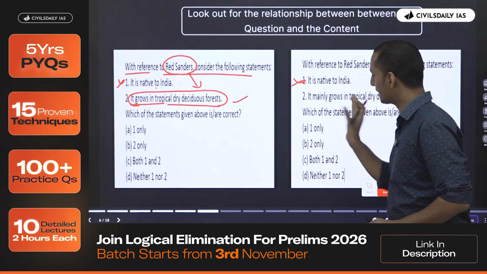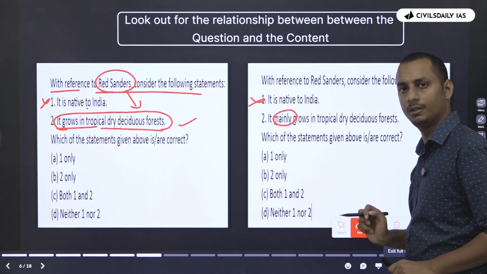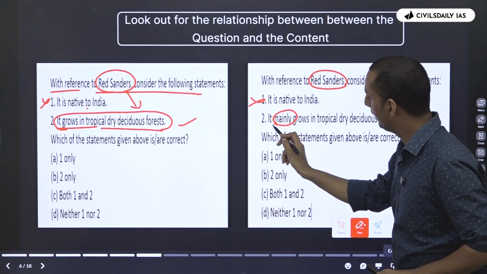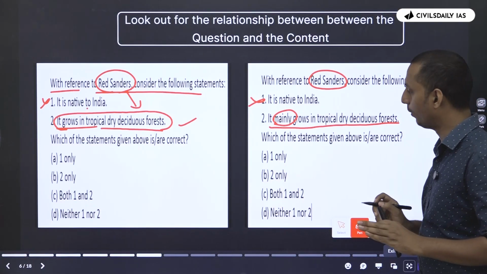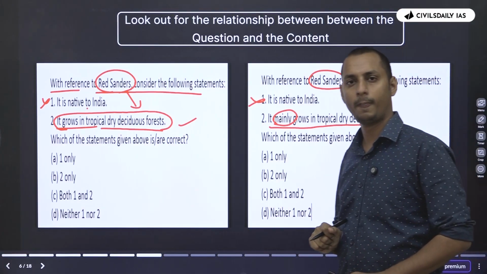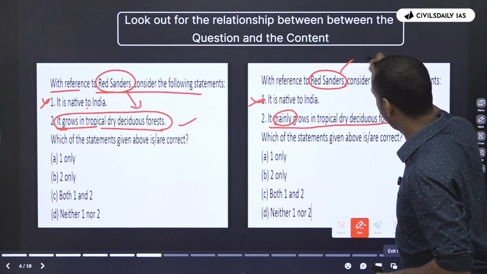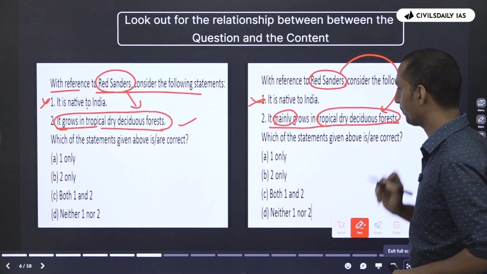Now, in the second one, I have introduced the word mainly. The question becomes: red sanders mainly grows in the tropical dry deciduous forest. Now, is this statement correct or incorrect? This statement is obviously correct, right? Because we know that red sanders mainly grows in the tropical dry deciduous forest.